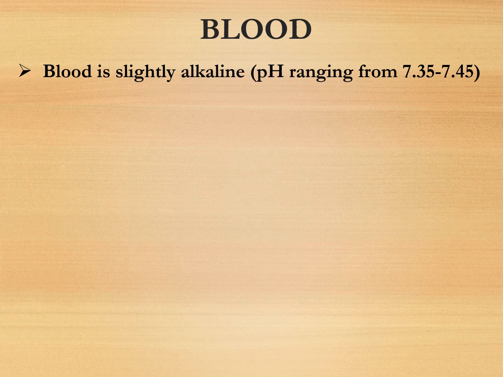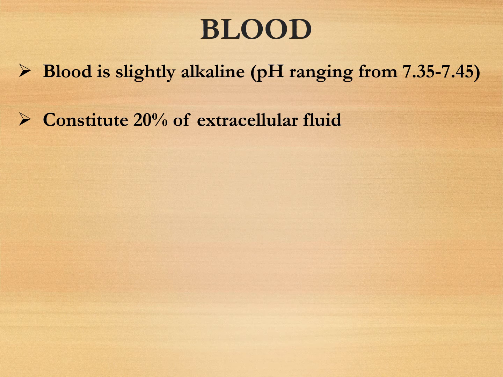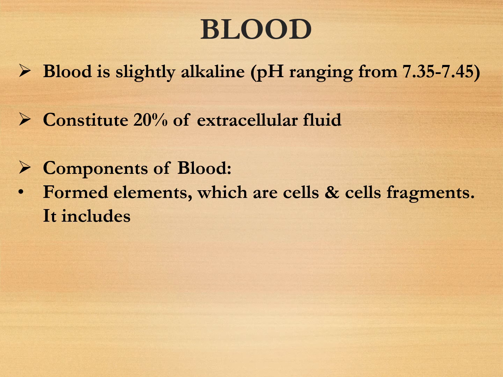So first we will discuss about the blood. The blood is slightly alkaline. उसका pH 7.35 to 7.45 होता है. It constitutes about 20% of the extracellular fluid. The blood consists of two components. The first one is the formed element, which is of three varieties.